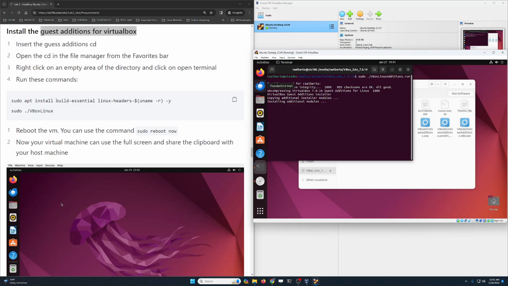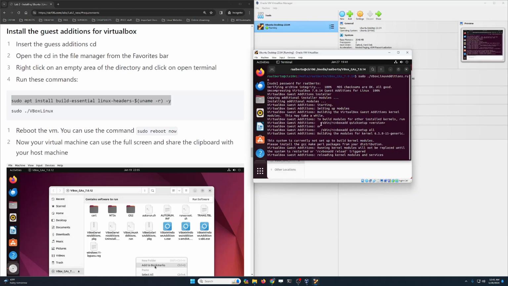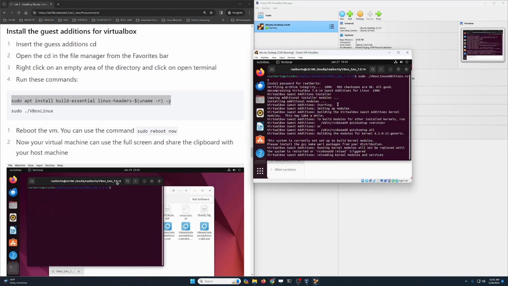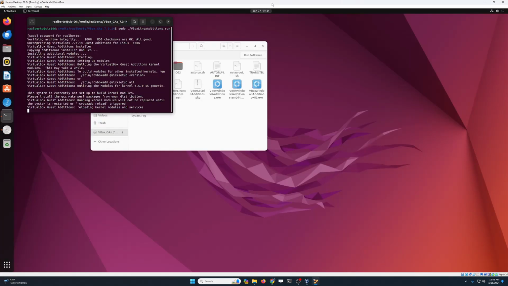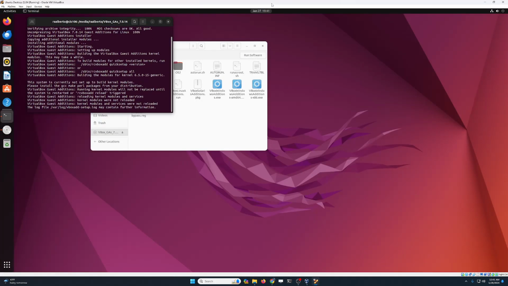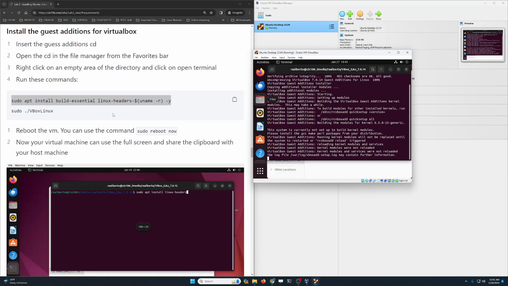I forgot to install this, but we can install it afterwards, although I'm pretty sure it has already been installed. So, okay, now you can go full screen with no problem, and it will go full screen. But for the clipboard to work, we will need to do a reboot of our system. So I'm just gonna go again to the small screen, so that I can continue following my instructions here.